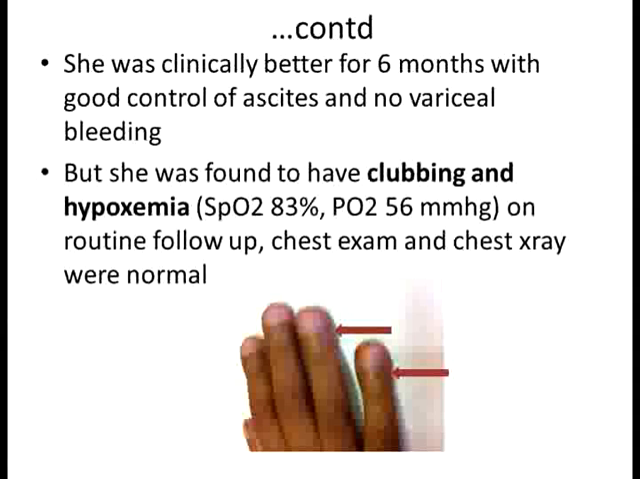Yes, go ahead. So after right hepatic vein stenting, she was again clinically better for 6 months with good control of ascites, good compliance for the INR and the warfarin, and there was no variceal bleeding. But she was found to have clubbing and hypoxemia with SpO2 of 83% and PO2 of 56 millimeters of mercury on routine follow-up, and chest examination clinically and chest X-ray were normal. And as we can see on this photo, there is bulbous enlargement of this nail angle, and this was suggestive of clubbing, and there was hypoxemia.